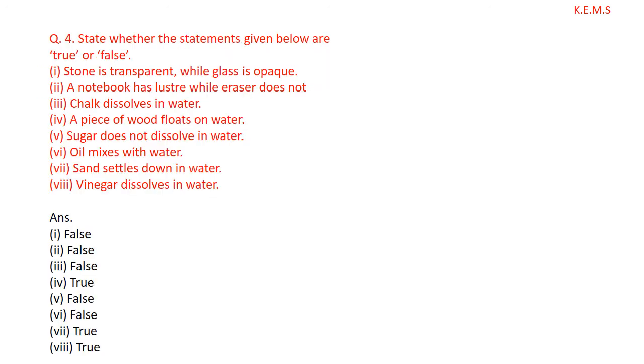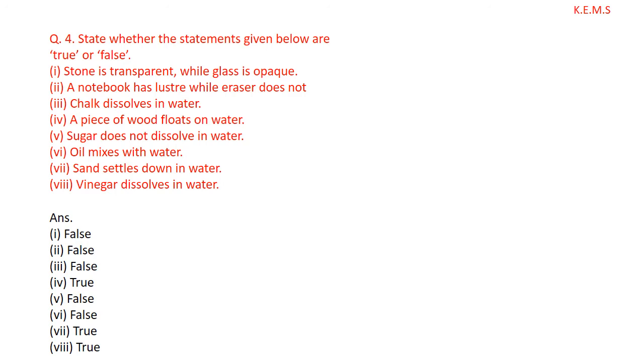Question number 4. State whether the statements given below are true or false. Stone is transparent while glass is opaque. False. A notebook has luster while eraser does not. False. Notebook cannot shine, right? Both notebook as well as eraser cannot shine. So both do not have luster. So the answer is false.